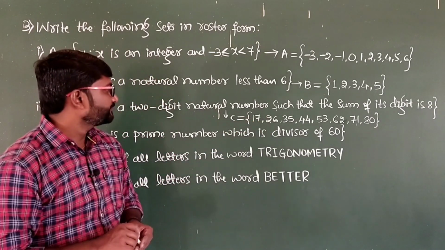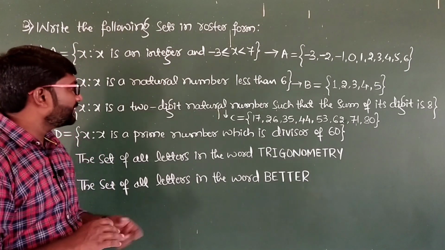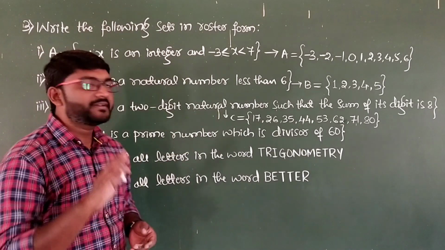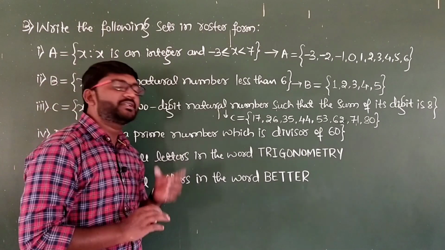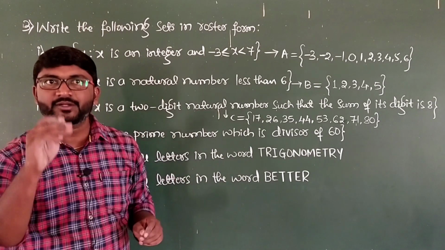And then next one, x such that x is a prime number which is a divisor of 60. What is the meaning of prime number here? A number which is divisible by 1 and itself is called a prime number.